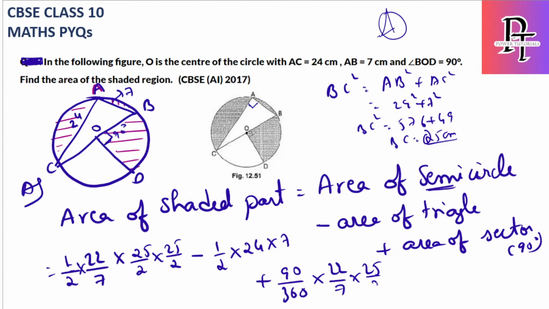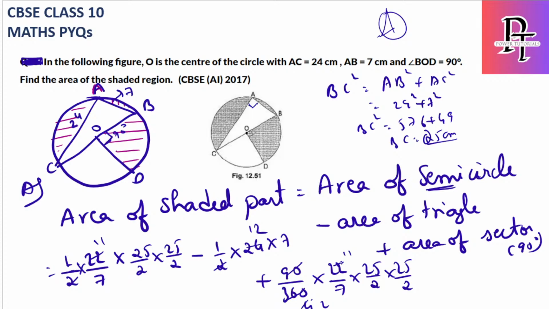So if you solve the entire thing, you'll get the final answer. So let's solve here, cancelling the common factors. Okay, so done. So let's solve this.